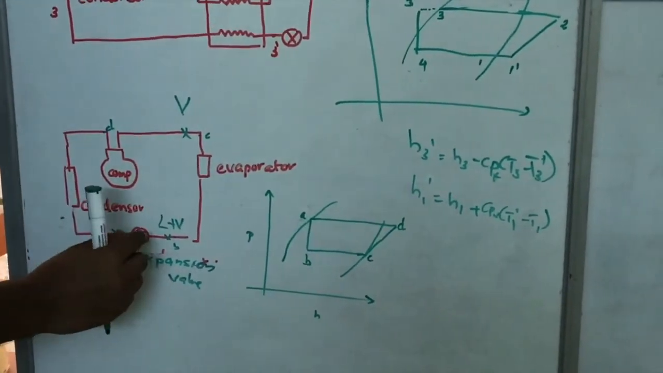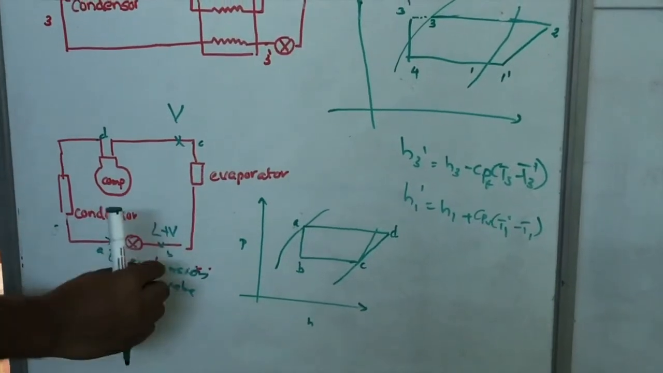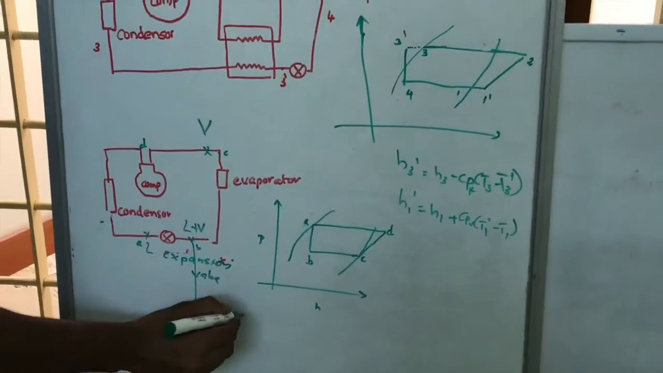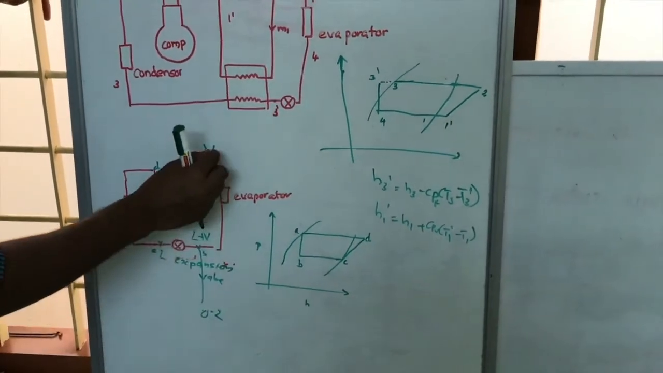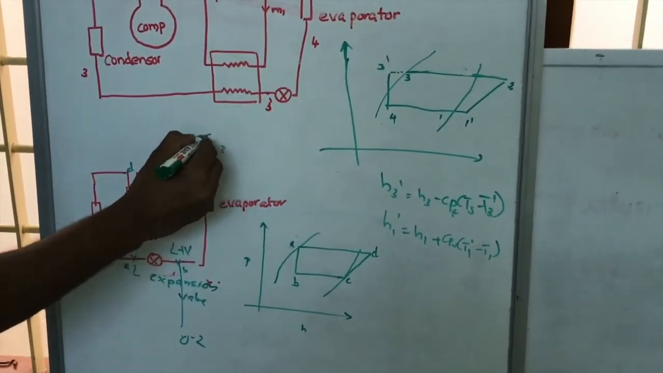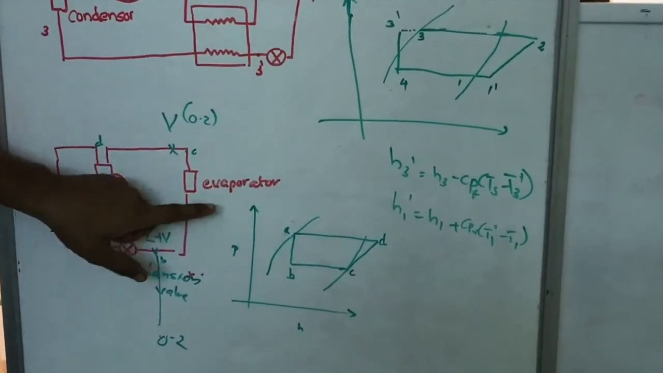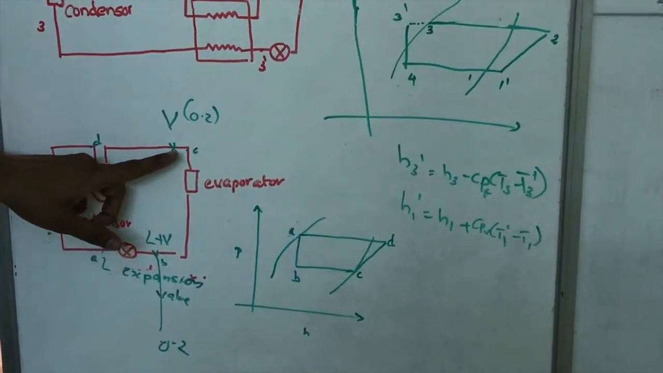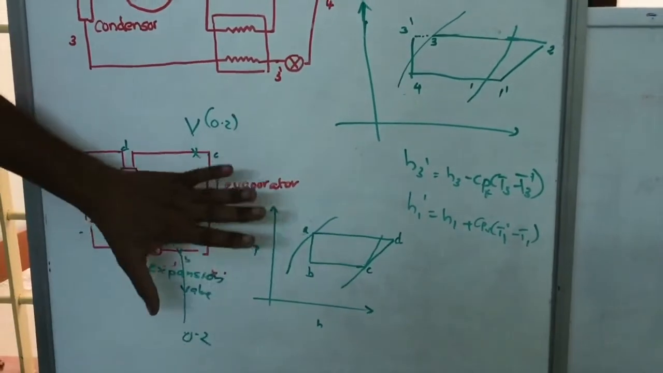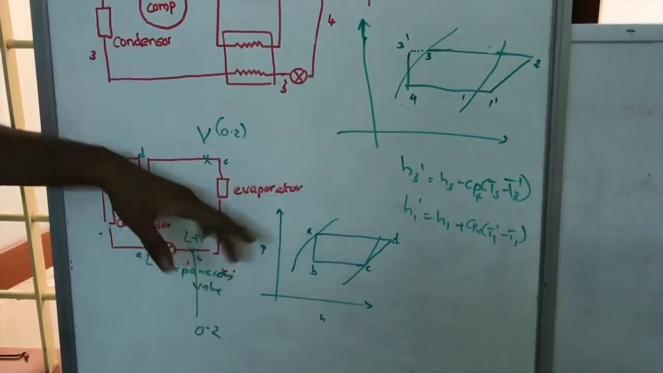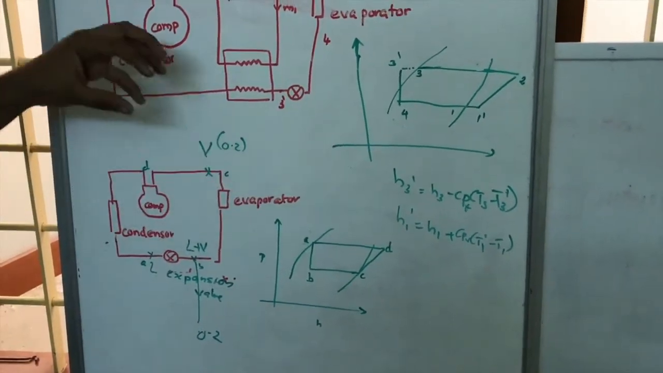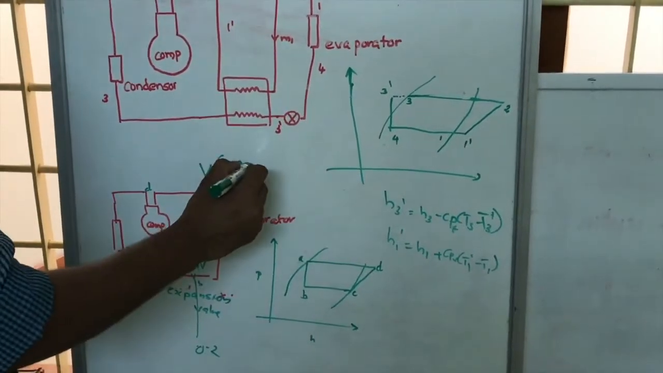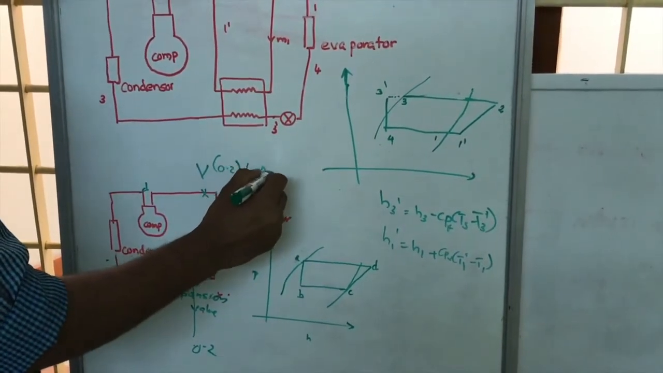But look, after the expansion valve, pressure will be less. Say that pressure is about 0.2 bar. So even though we have vapor here, the pressure is less. If pressure is less, the boiling point will be very low. That means the liquid changes to vapor at this pressure, and the temperature of that vapor will be very low. Suppose we call that 12 degrees or so.